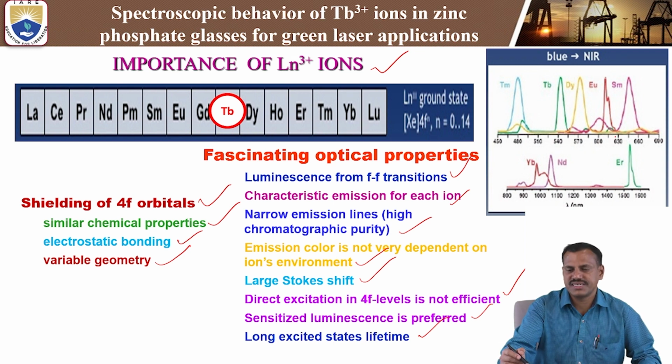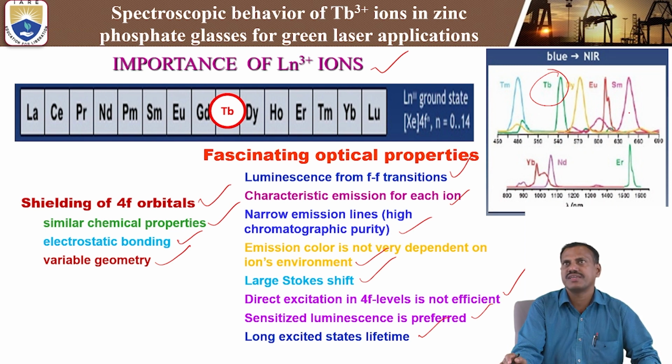In this graph, we see thulium, terbium, dysprosium, europium, samarium. These are different kinds of rare earth ions. The terbium ion shows green emission. Terbium-3 plus ions show green emission in the visible region around 545 nanometers. Europium has red emission, and samarium has deep red emission.